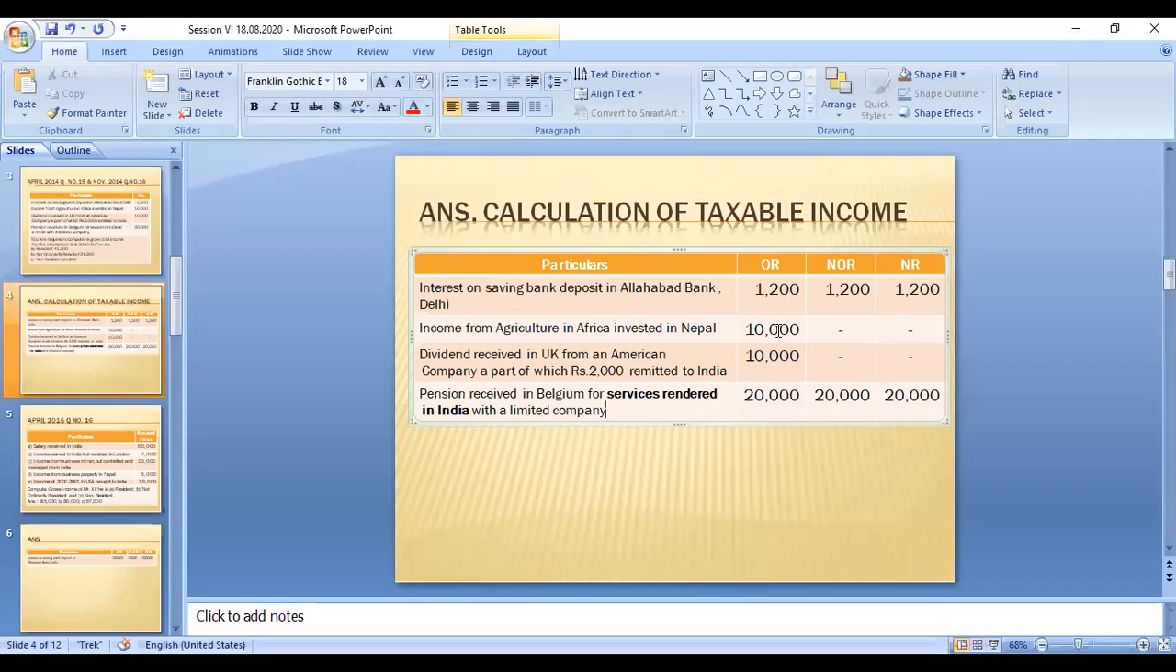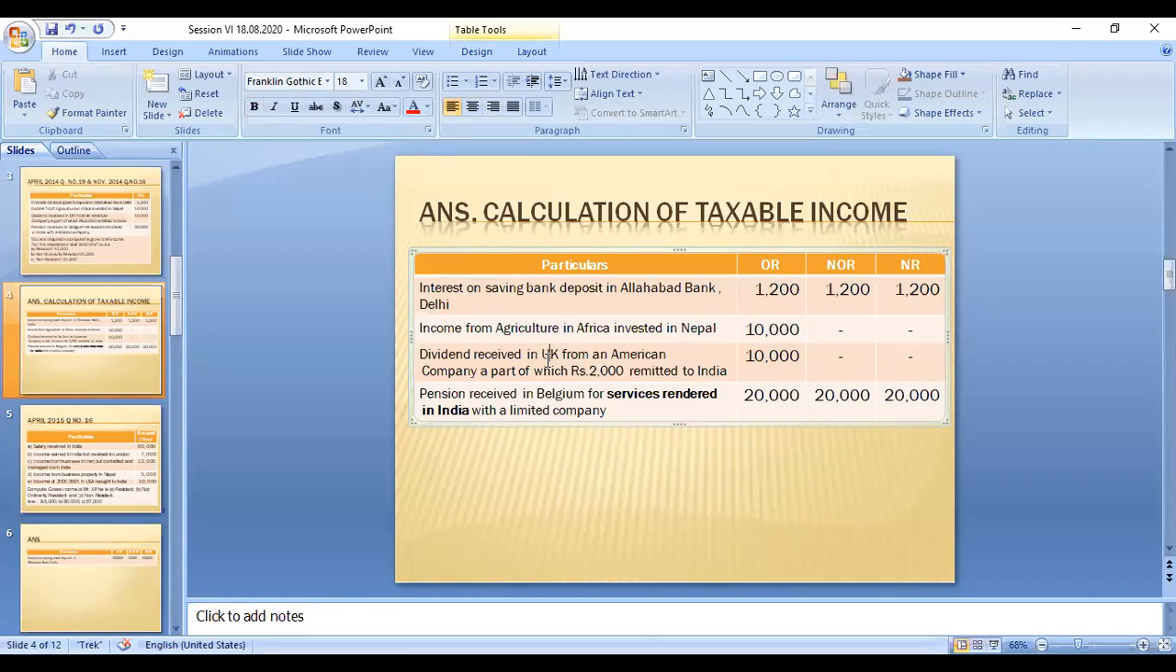So this 10,000 and this 10,000 are taxable only in the category of ordinary resident. Why? Because he is staying in India, so he has to pay the tax. The other person is in no way connected with India. He is an NRI, non-resident, not ordinary resident. The agriculture income from Africa and other countries, Nepal and others, is not taxed for these two people.